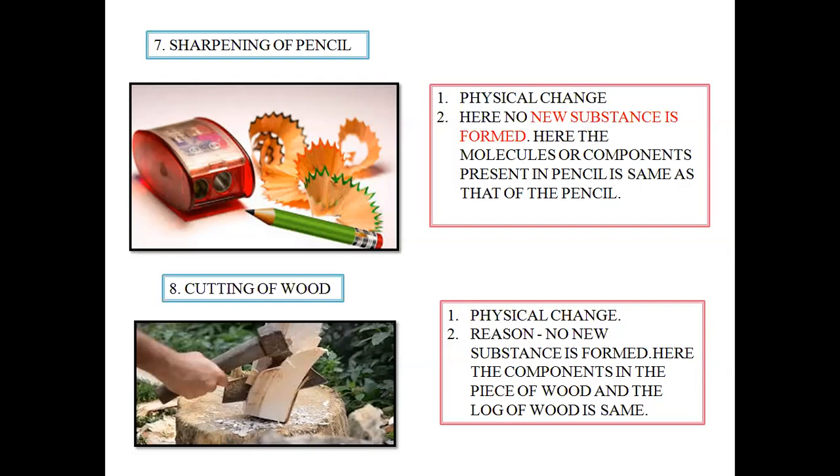Though the condition cannot be reversed over here, as I told you all, we are going to take the first and foremost criteria, that no new substances are formed. That is why sharpening of pencil is a physical change. Next is cutting of wood. Is it a physical change or is it a chemical change?